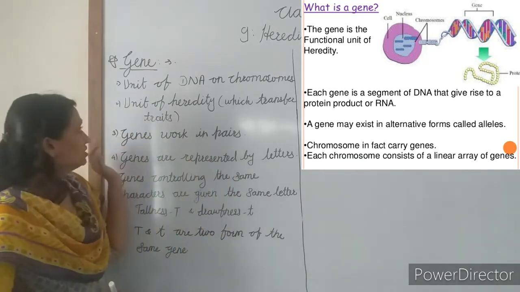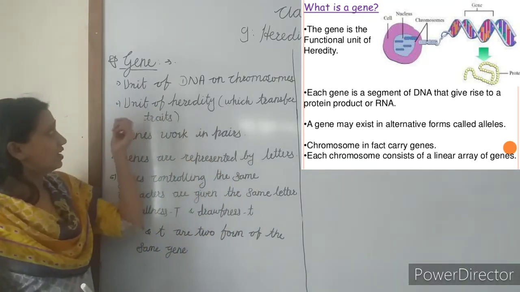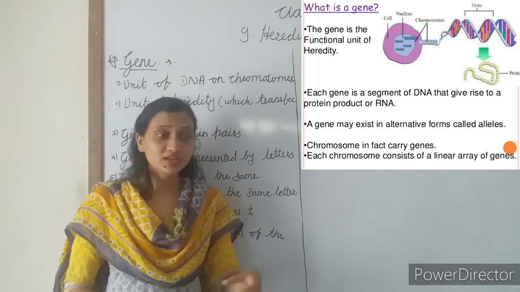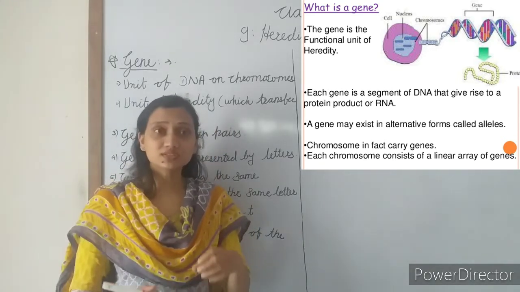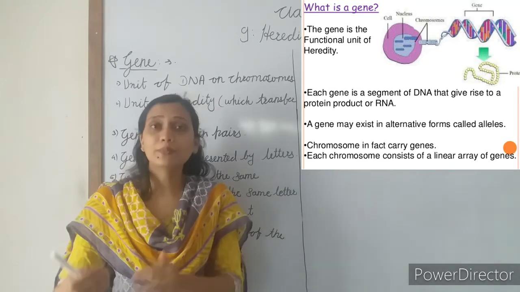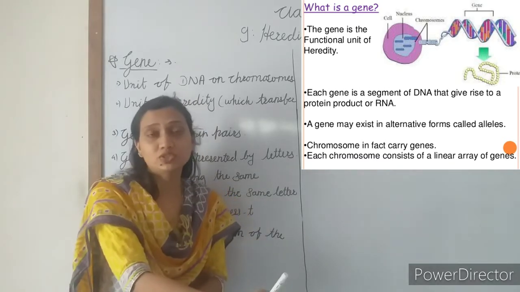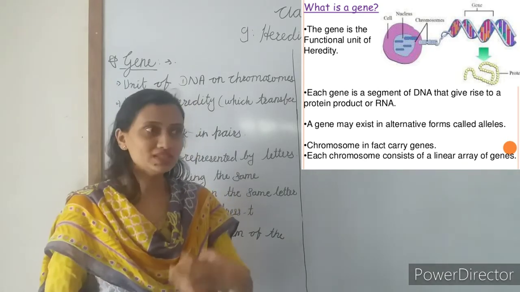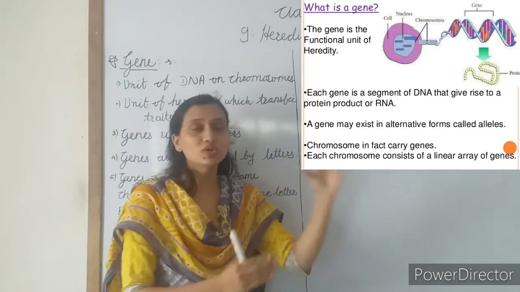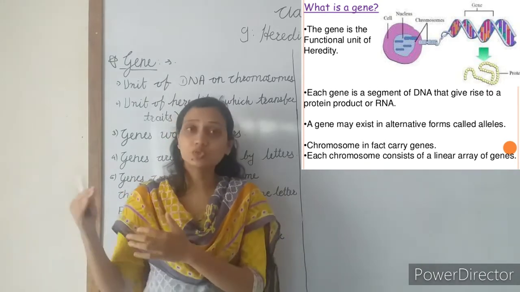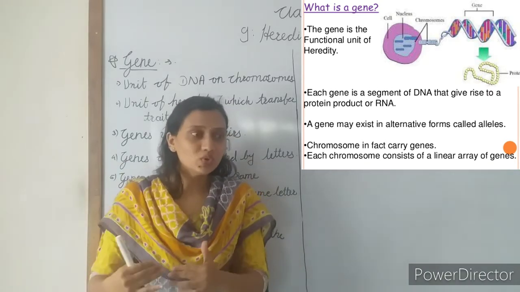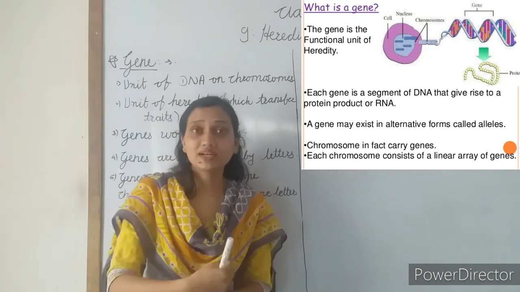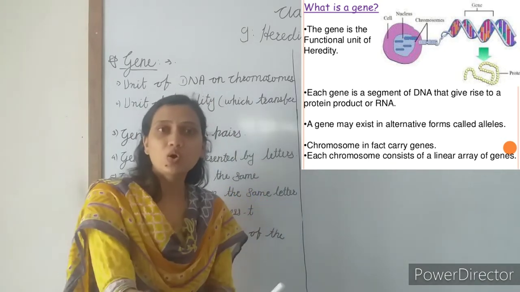Now, these genes are the units of heredity. Units of heredity means what? These genes transfer the characters, traits from parents to their offspring. So therefore it is called a unit of heredity. For example, we say that your eyes look like your mother's, your nose looks like your father's. Why? Because of the inheritance of these genes, the transfer of these characters from parents to their offspring.